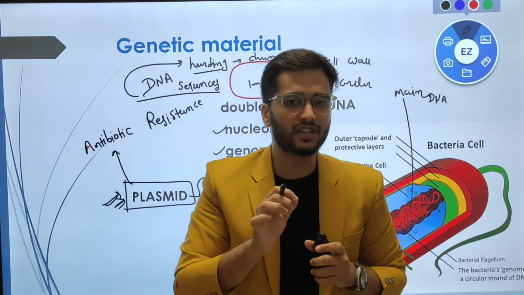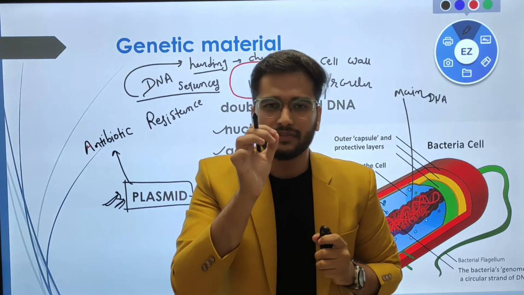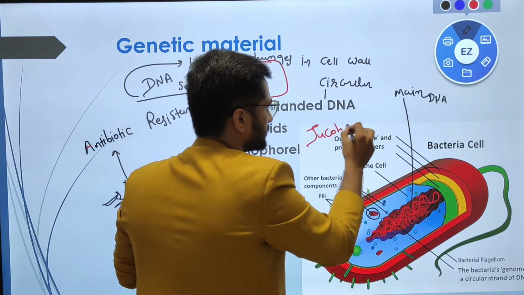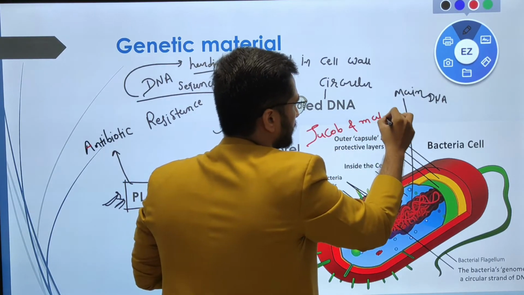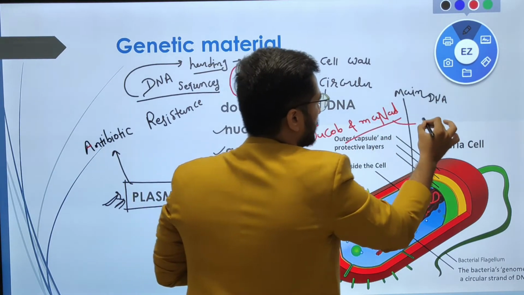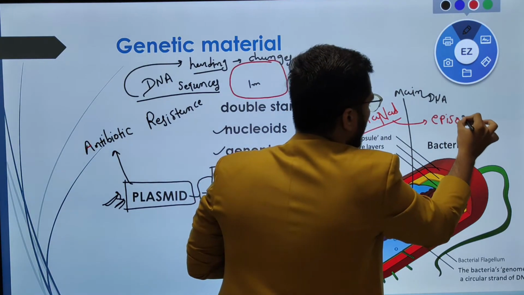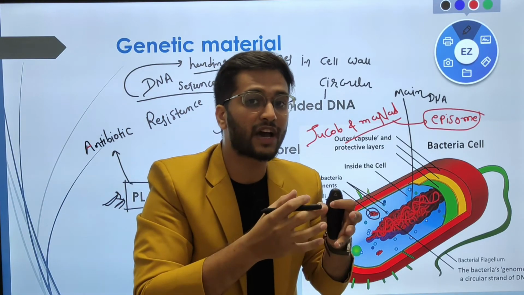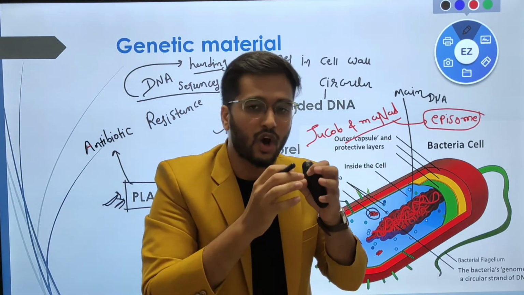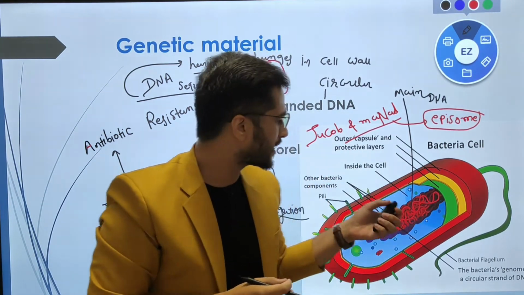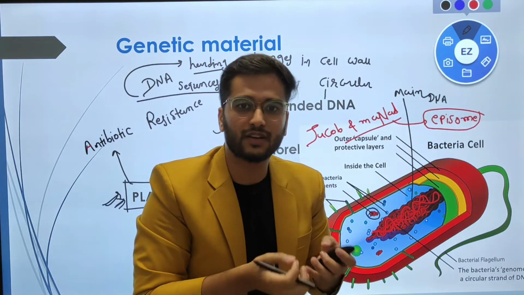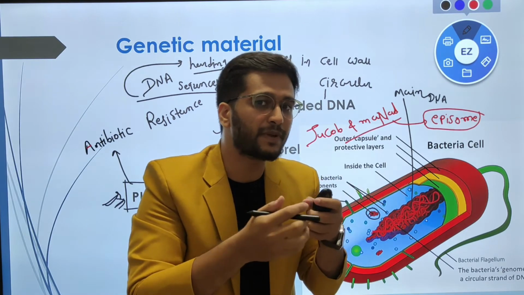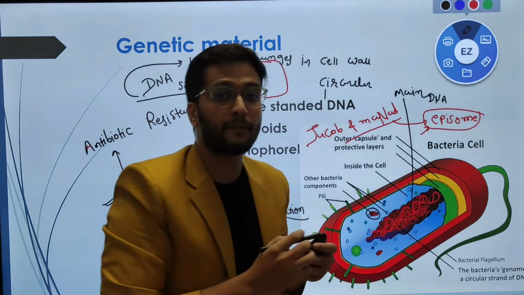Now, a very important thing, or you can say a very advanced thing: Jacob and Monod, remember, gave us a term, episome. Now what is an episome? Episomes are those genetic material or nucleic acids which are extra to the chromosomal material or the main DNA. And the plasmid is also extra to the chromosomal material or the main DNA. So a plasmid is also a kind of episome.